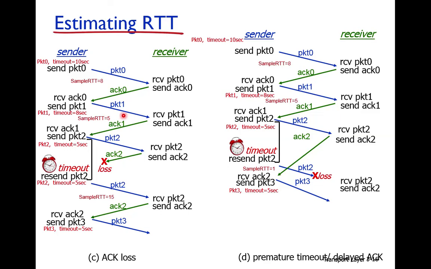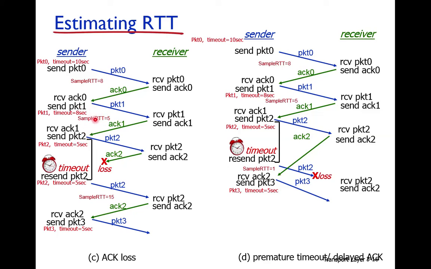Now packet number 1 is transmitted. Again its sample RTT will be computed. How is sample RTT computed? When packet 1 is transmitted, its timestamp is noted. When the acknowledgement is received, its timestamp is noted. This timestamp is subtracted from the earlier timestamp, and this gives the RTT for packet number 1, and this